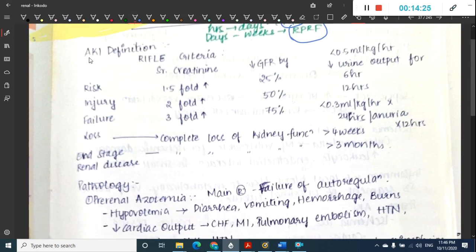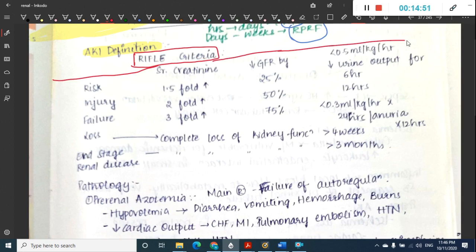Now in AKI, we first have the definition of AKI. The definition of AKI is mainly proposed through the RIFLE criteria. So remember, this RIFLE criteria is very important. What is RIFLE? R for risk, I for injury, F for failure, L for loss, and E for end stage renal disease. Okay, that is seen in the RIFLE criteria.